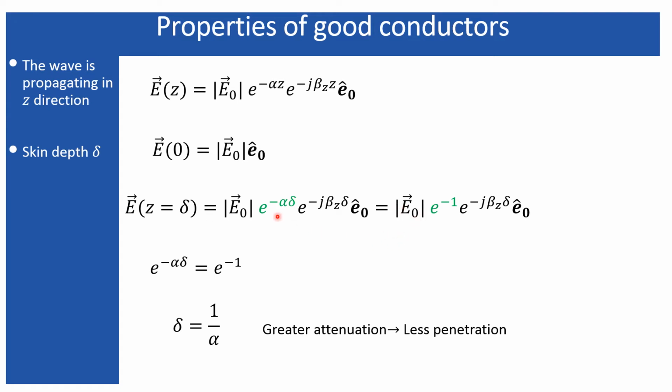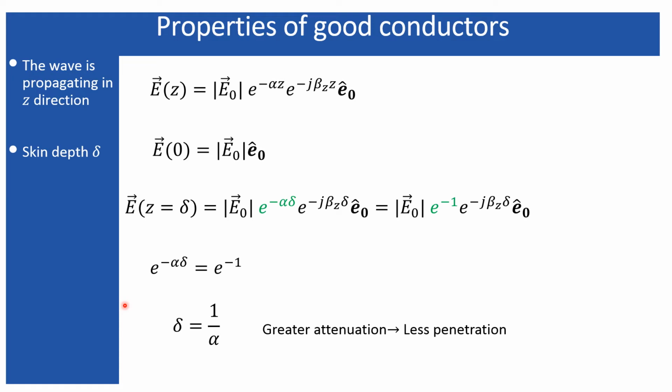Therefore, if I equate these two terms, e to the power minus alpha times delta equals e to the power minus 1, I get, as I have written over here, delta equals 1 by alpha. That means the greater attenuation represents less penetration. What does that mean? It means that if attenuation is large, or the medium is lossy or heavily lossy, the wave will take a shorter distance to be reduced by 37%.